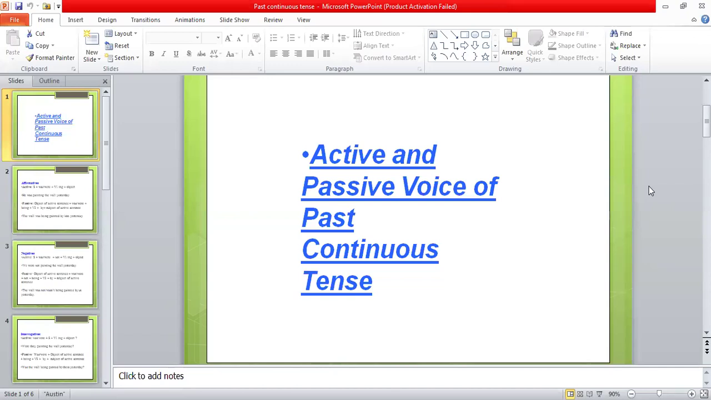So today the topic which I have selected is active and passive voice with past continuous tense. We have already finished active and passive voice with past indefinite tense, and I hope you must have revised all the rules and you must know how to change all the sentences from active into passive voice. So today we have to start it with past continuous tense. So let's start with the lecture.